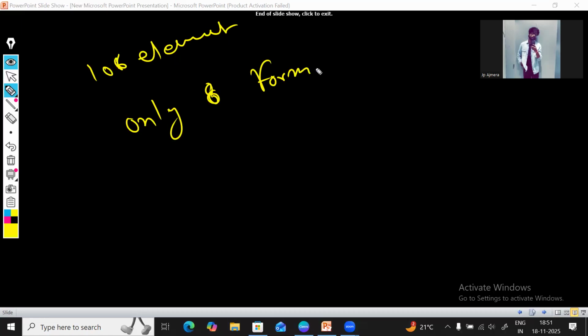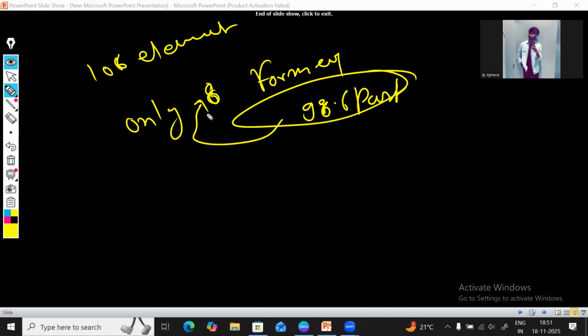But out of 106 elements, only 8 elements form 98.6 percent of the earth crust. Only 8 elements out of the 106 form 98.6 percent of the whole earth crust.